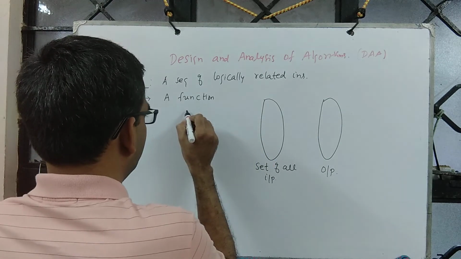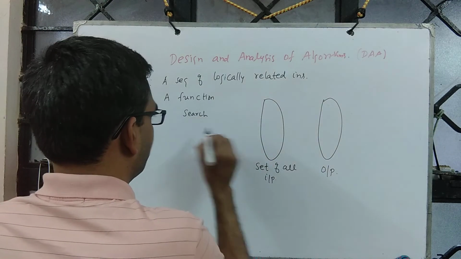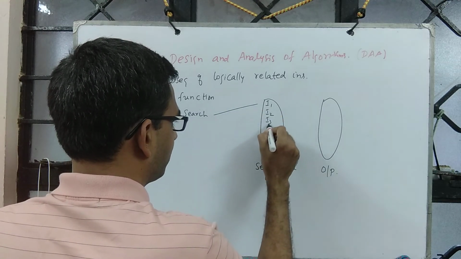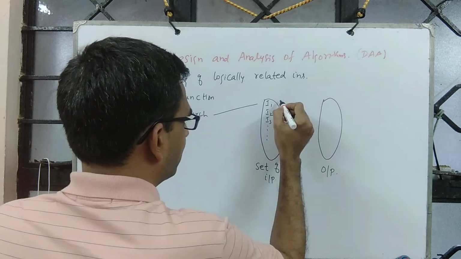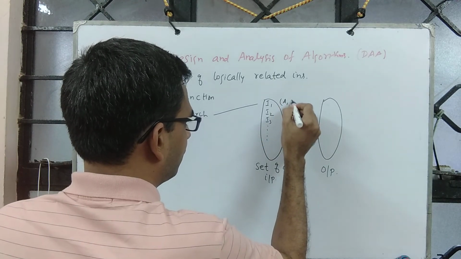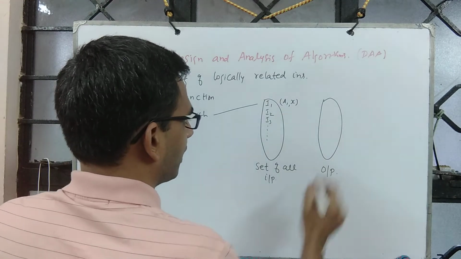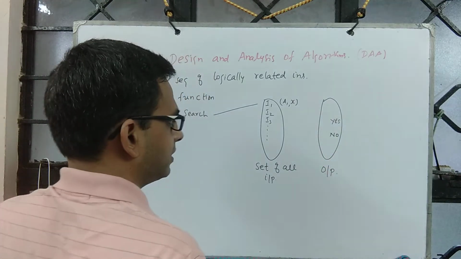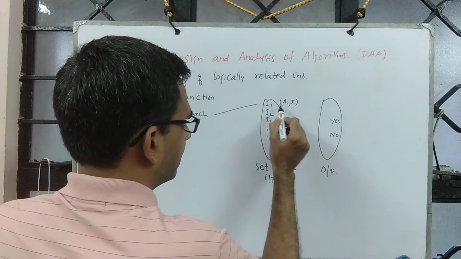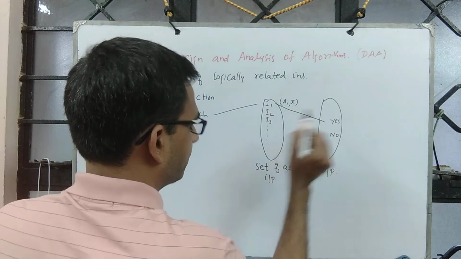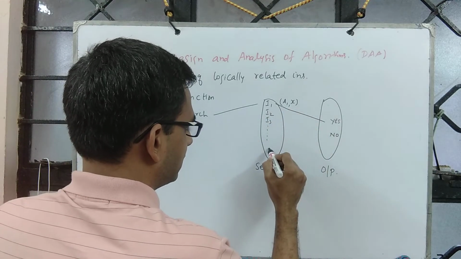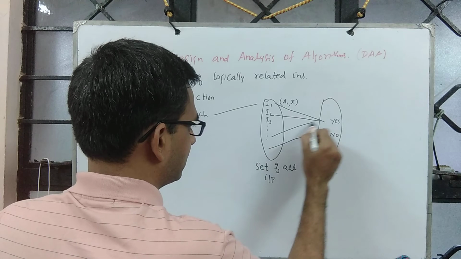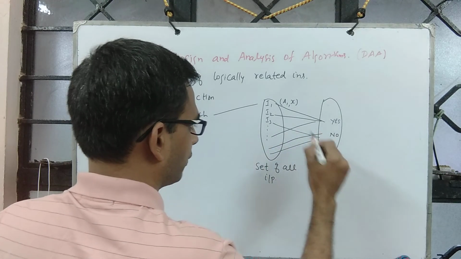So you fix a problem, say search. We have many different inputs: input number 1, input number 2, input number 3 and so on. Input number 1 is an array followed by an element to be searched. On the other side you have two options, yes or no. If x is present in array 1, then it is mapped to yes, and for an instance where it is not present, it is no. So some of the instances are mapped to yes and the rest are mapped to no.